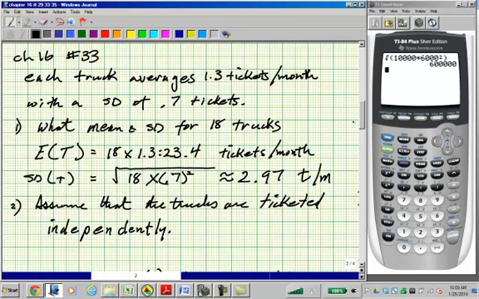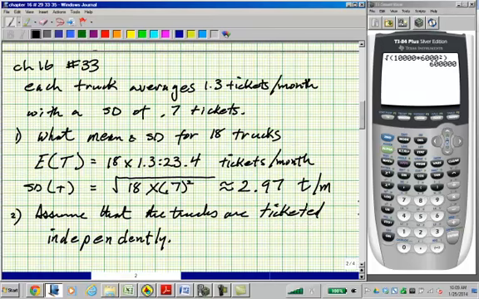The standard deviation is going to equal the square root of 18 times 0.7 squared. In other words, it's the square root of the sum of the variances, which is 2.97 tickets per month. In order to do this, we must assume that the trucks are ticketed independently.